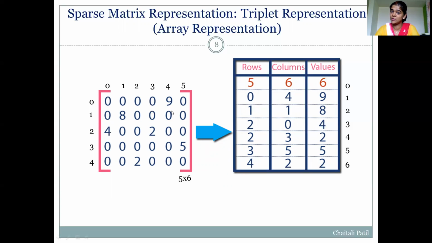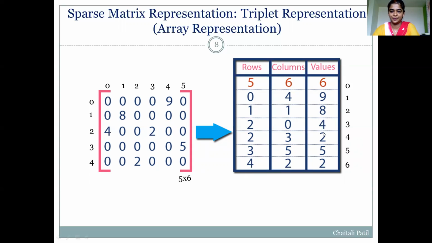Our focus will be only to store these non-zero value elements. So this is the triplet representation of this sparse matrix. In triplet representation, the first row is very special. In triplet representation of a sparse matrix, there are always 3 columns. The first column gives the row position. The second column gives the information of column position, and the third column gives the